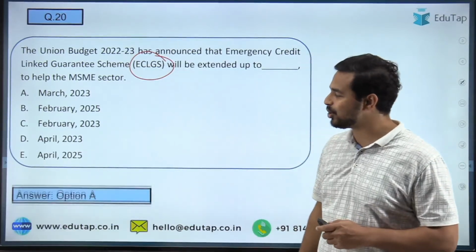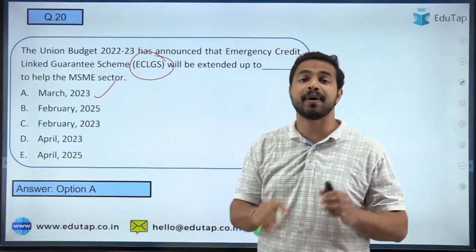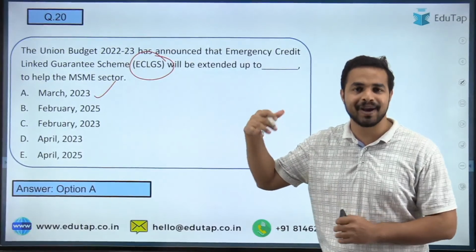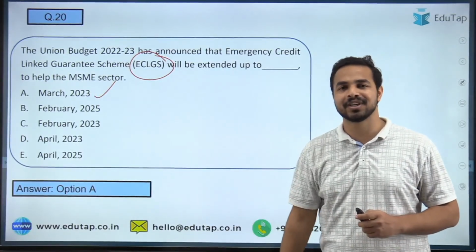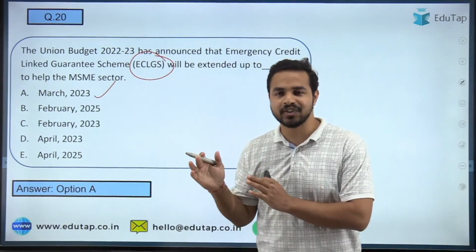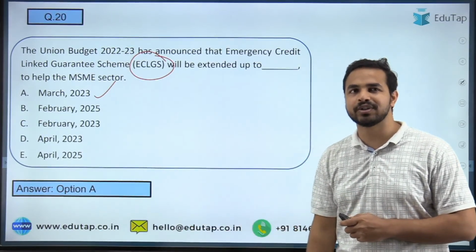And here guys, the right answer to the question is March 2023, by the period of which the ECLGS scheme has been extended by the government of India under the union budget 2022-2023. So absolutely right guys, I'm getting the right answers from the people. Well done to all of you. Let's move on to the next question.